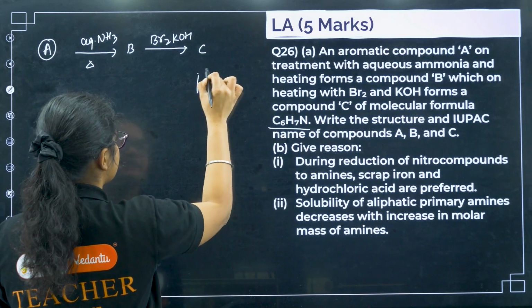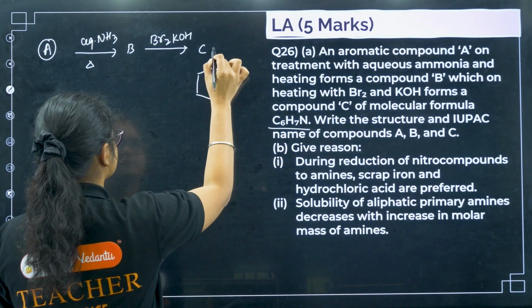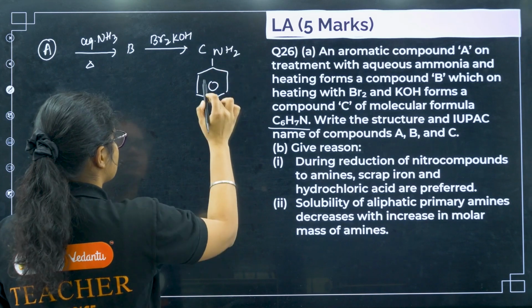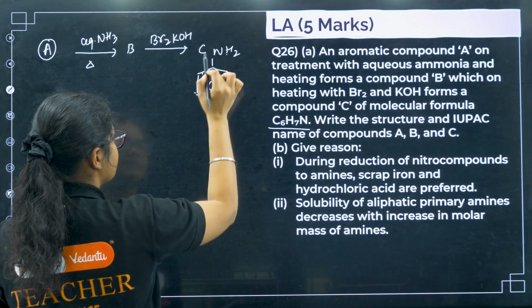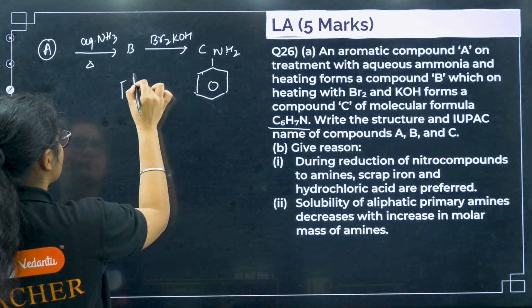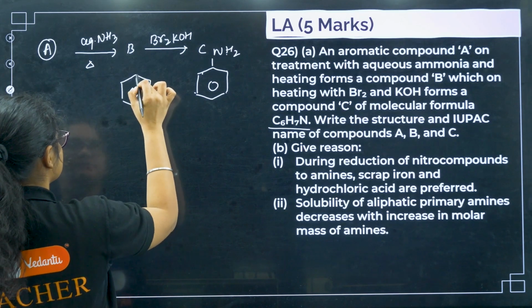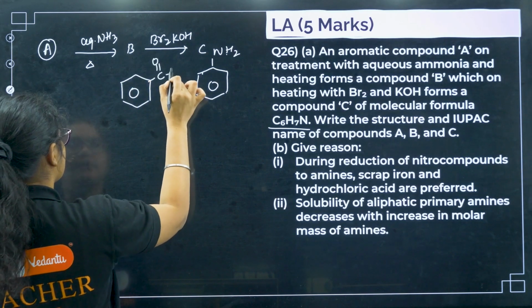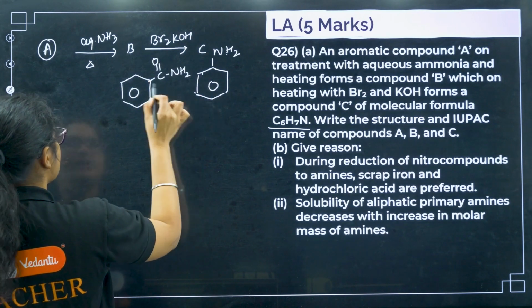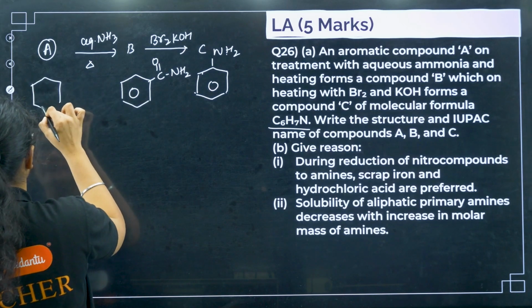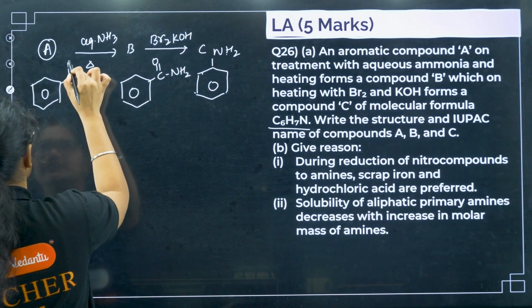So this I can easily guess is aniline, C6H5NH2. Now if you are treating it with bromine and KOH, then this must be Hofmann bromamide degradation. So this must be like this, and this one can be obtained if I have taken carboxylic acid.